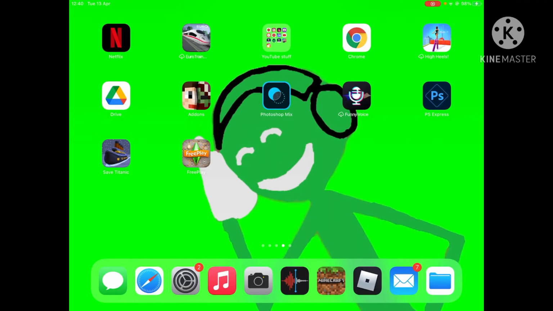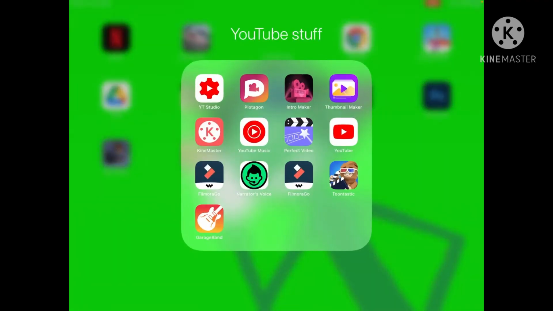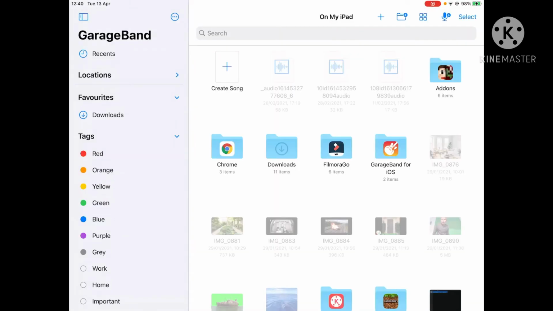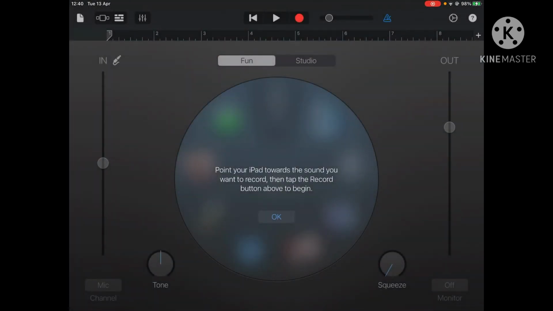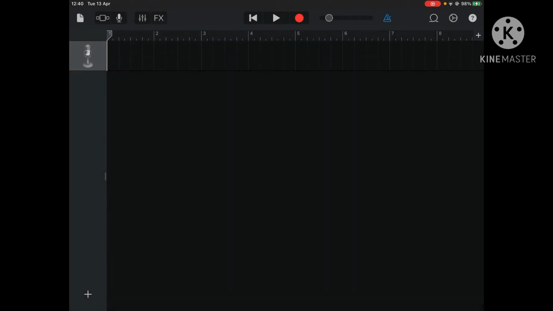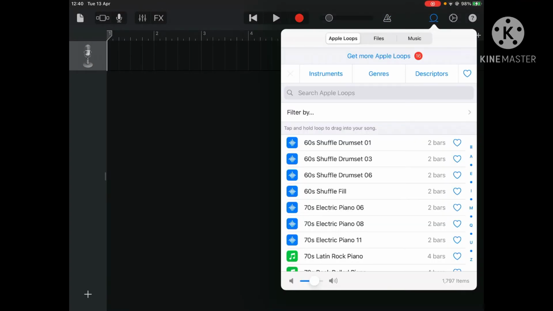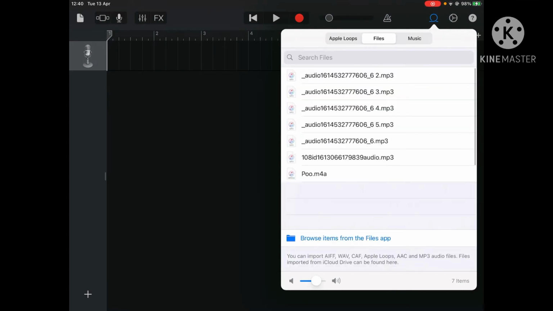So, the first thing you want to do is open up GarageBand. Click the plus button. Choose the audio recorder. Click this keyboard thing at the top. Send you here. Then after that, you turn off that clicking thing. Click on the loop. It has to be on your files.